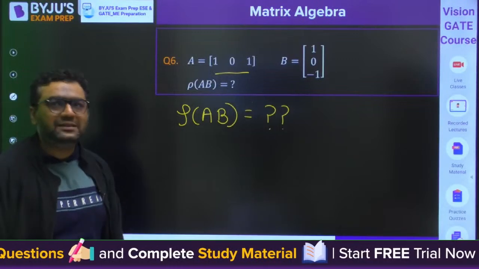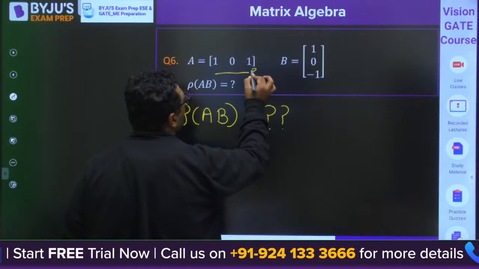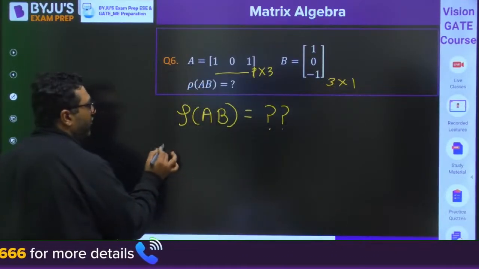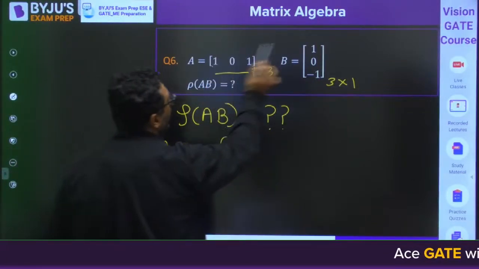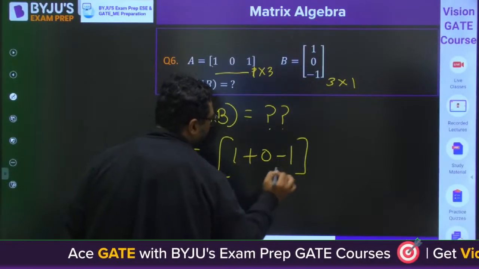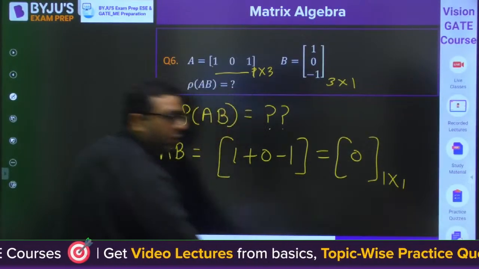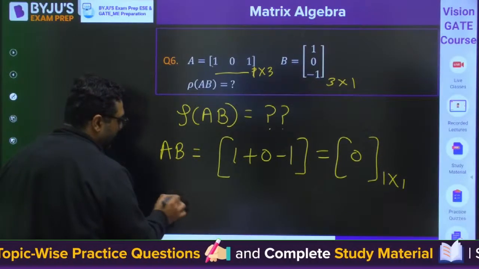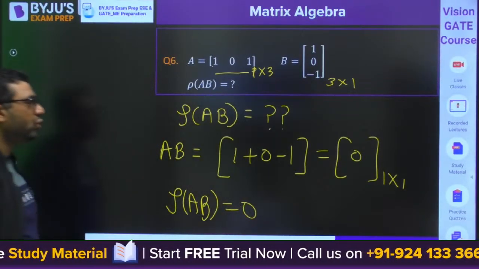So the rank for this is going to be 0. The reason is, my dear, this is a 1 cross 3 matrix and this is a 3 cross 1 matrix. So when you find the matrix AB, multiplication is possible. And when you compute 1 into 1, 0 into 0, minus 1 into minus 1, that is 1 plus 0 minus 1. This element is coming out to be 0. So as the order is 1 cross 1, only one square submatrix is possible, and that is also 0. So that's why the rank of AB will be 0. Okay, so that is the point.